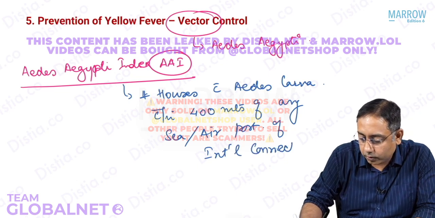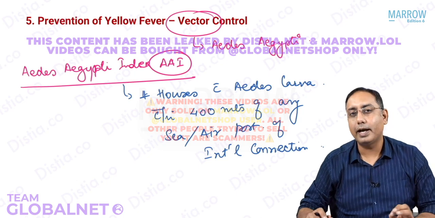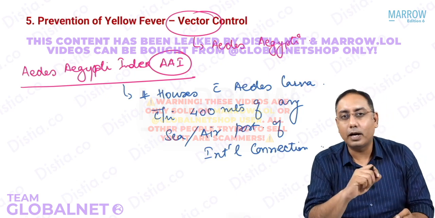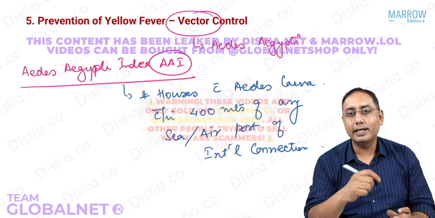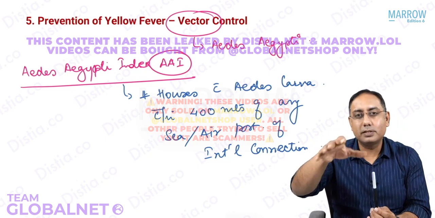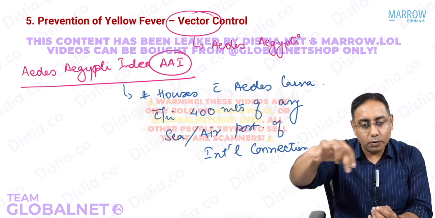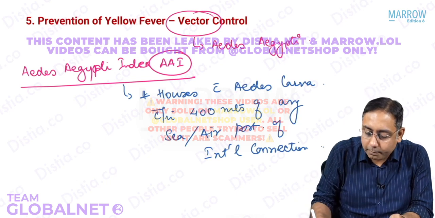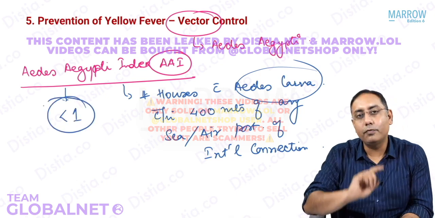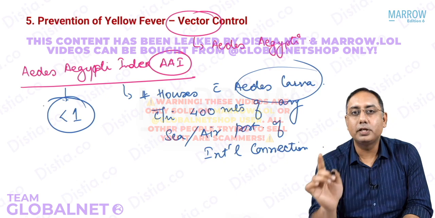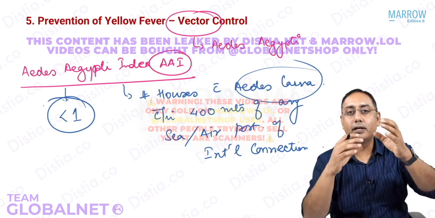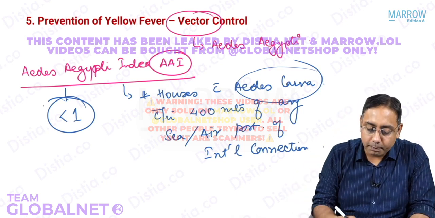So try understanding what all this is. You remember from the lecture in entomology, I discussed the flight range of the Aedes mosquito. The Aedes mosquito can fly around 100 to 200 meters. So let us say that there is an airport. Around the airport, 400 meters, which is roughly double the flight range of the Aedes, you seal the area so that there should not be any Aedes larva. This Aedes aegypti index is always kept less than 1 within 400 meters of international airports or seaports. Why? Because we don't want any Aedes to be there. In case there is yellow fever, the vector should not be there. So this is what is important from the vector control.